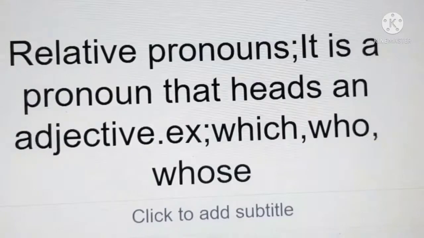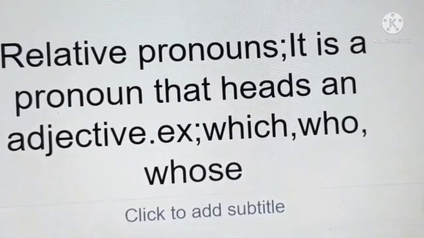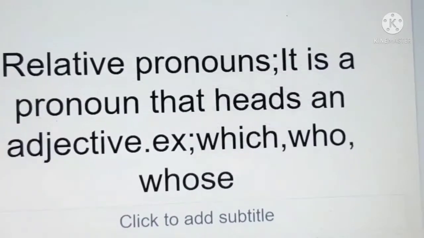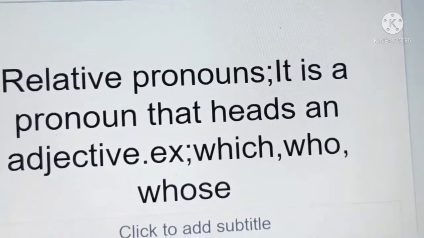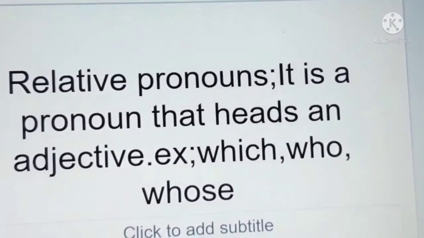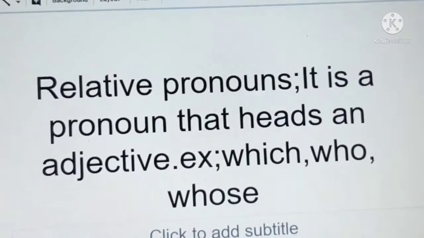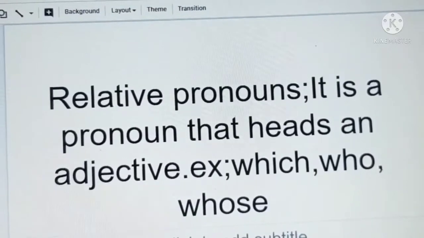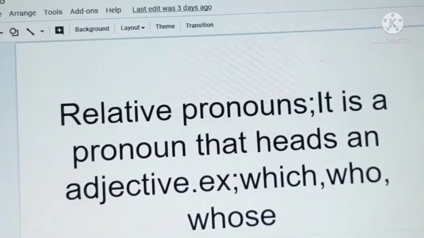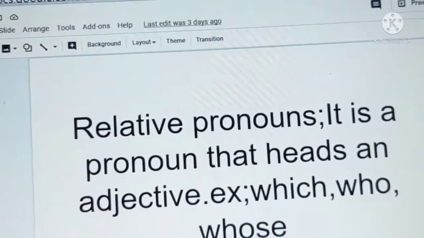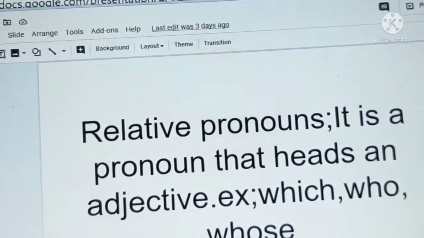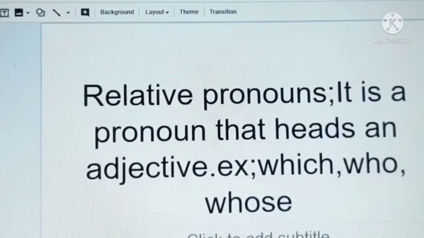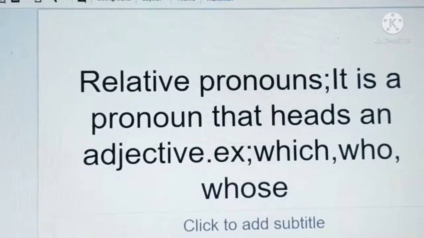Next, relative pronouns. It is a pronoun that heads an adjective. Example, which, who, whose. I already told that a disabled man who refers to disabled man. Agra, which is referring to Agra. In this way we use relative pronouns.